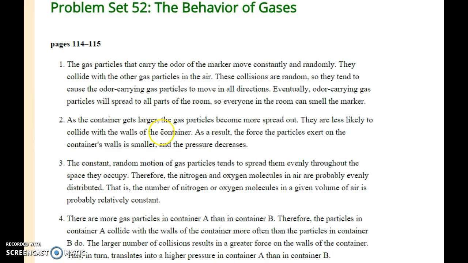Number 2, the larger the container, the more spread out, the less likely to hit the walls. Therefore, the fewer collisions, the less pressure. And the last one, constant motion, they should be spread out pretty evenly everywhere.